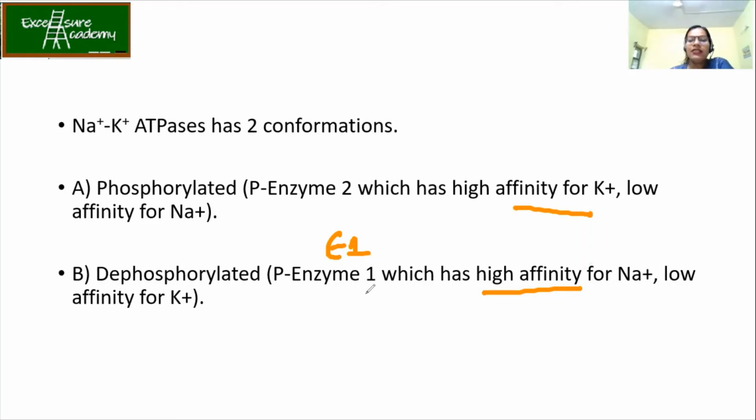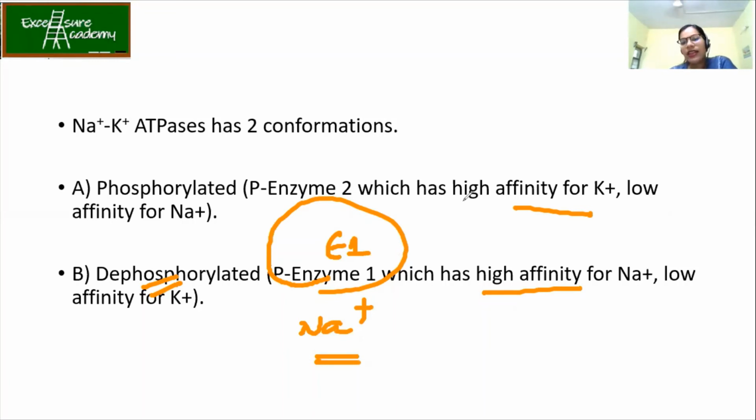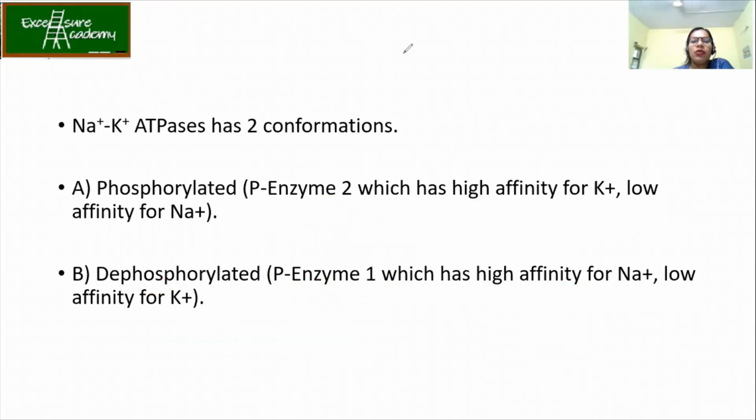See, from here itself, it should be clear that when we are talking about the enzyme 1, that is the dephosphorylated state, when there was no ATP binding and hydrolysis, it means that the first ions which are going to bind are Na plus. Okay, so once the Na plus has been taken in, then the K plus are binding. So let's see the structure. It will be more clear.